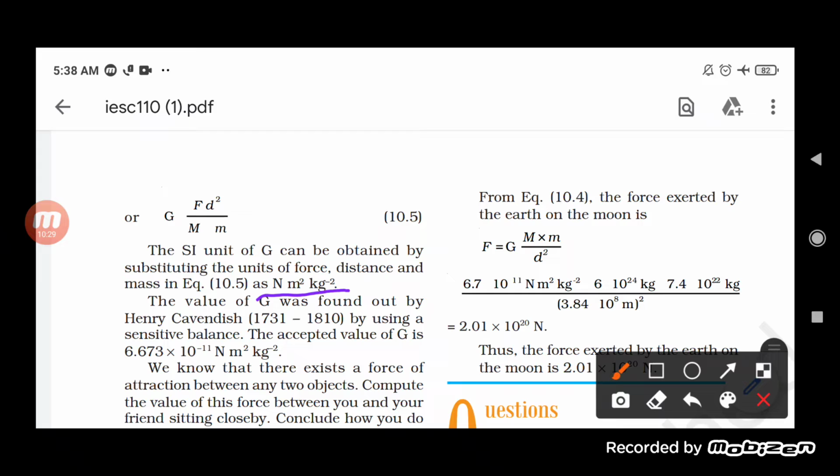Now, what is the value of the capital G, students? The value of capital G is represented as 6.673 into 10 to the power minus 11 Newton meter square per kg square. Okay, so this is how we can get the value of G.